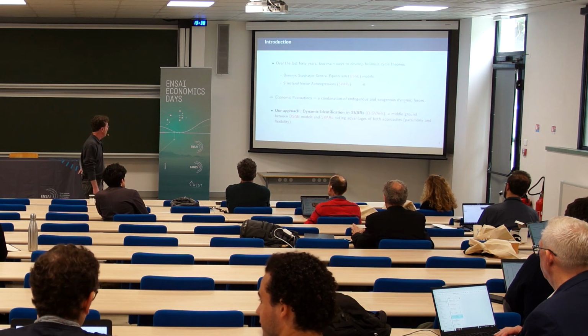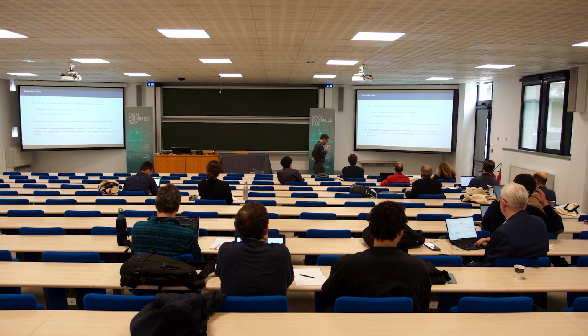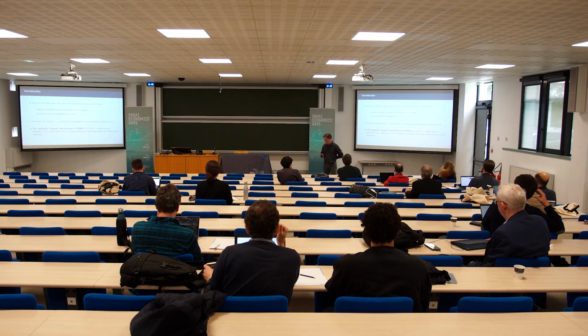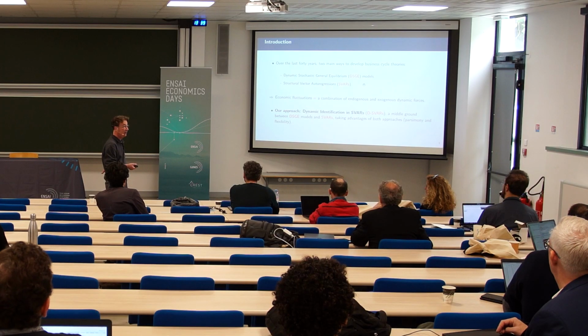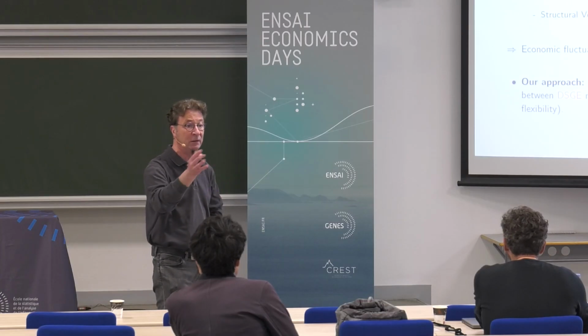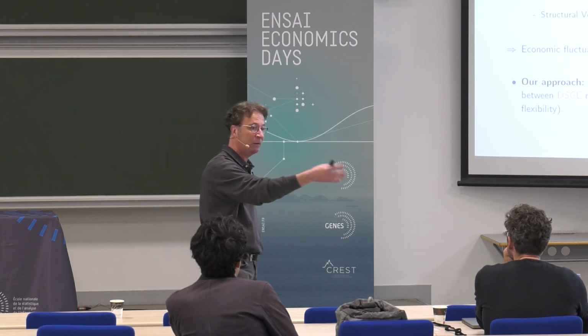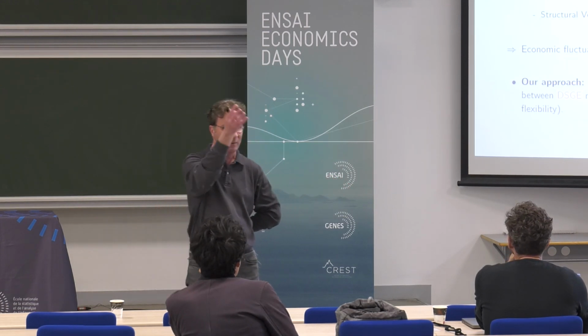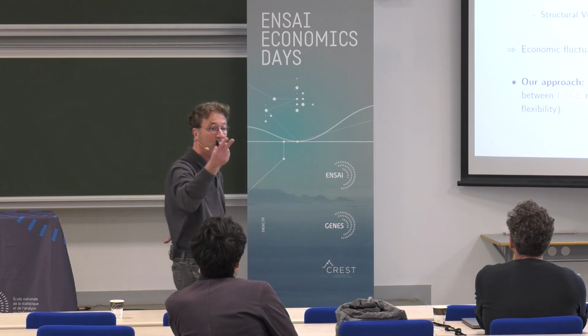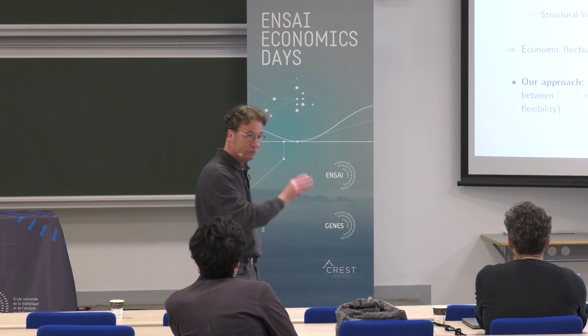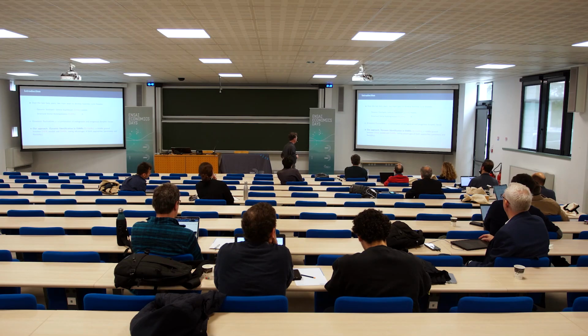So if we look at the last 40 years, two main ways have been used to develop business cycle theory in applied macro. One is dynamic stochastic general equilibrium models, DSGEs, and the other is structural vector autoregressions. They are not mutually exclusive. I do not pretend that we must use either DSGEs or structural VARs. A paper by Larry and Marty has shown that we can combine the two in order to develop models and business cycle theories. It's just that I posit two main approaches.